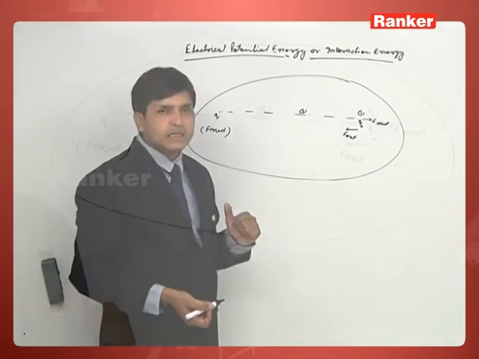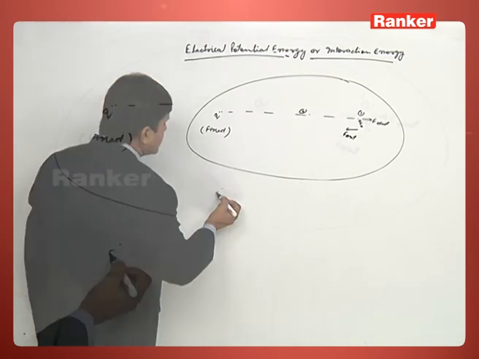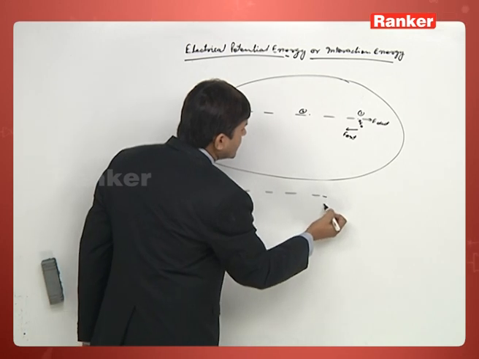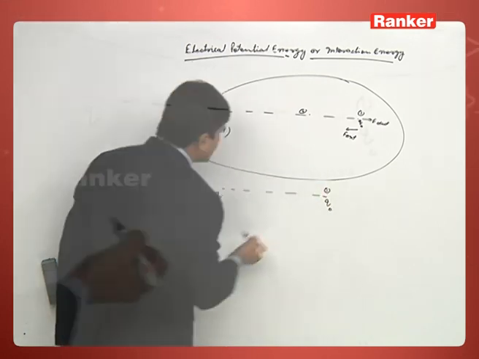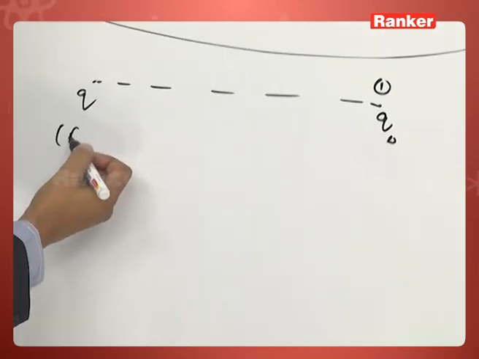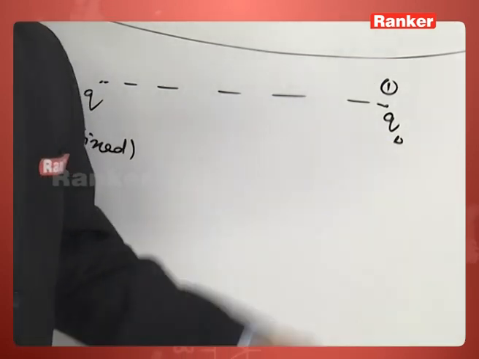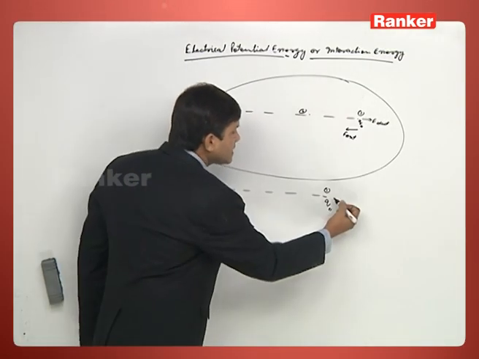Similarly, just the opposite, let the charged particle be here and Q naught is this other charged particle, this is position 1, and this one is fixed. Now if this charged particle is kept free to move, what will happen?